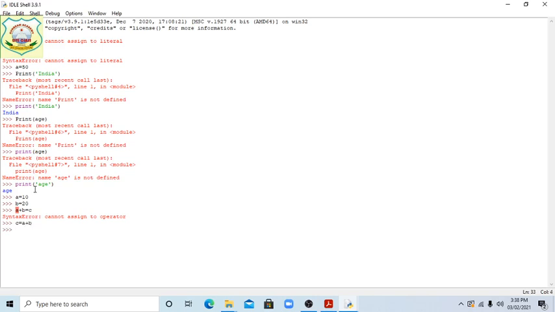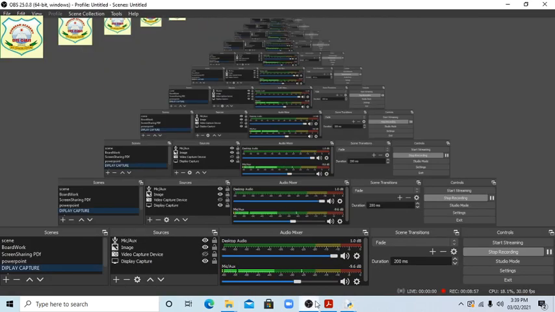So correct this one, students. Then print C. Print C, 30 we have got. So students, A equal 10 is correct, B equal 20 is correct, A plus B equal C is not correct. You will write like this, C equal A plus B. Then print C, then we will get the answer. Clear students? Next one is given, students.